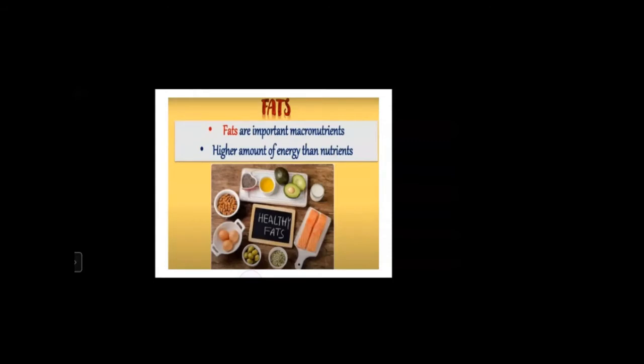Next one, fats. Now, some part of our energy requirement is also fulfilled by fatty foods. So fats are important macronutrients and we get a higher amount of energy from these fats.